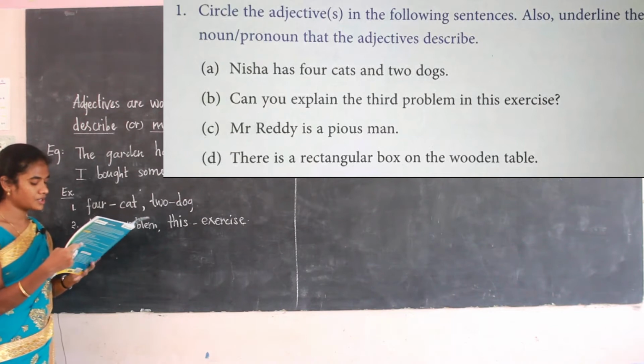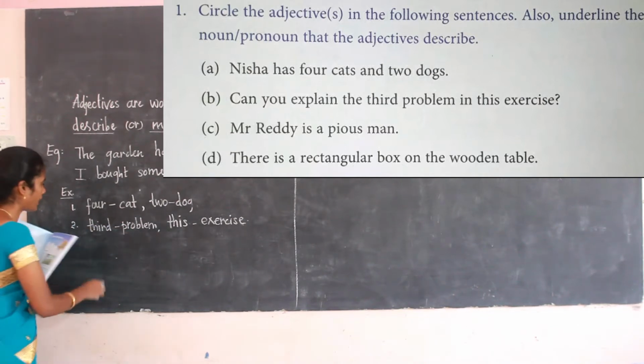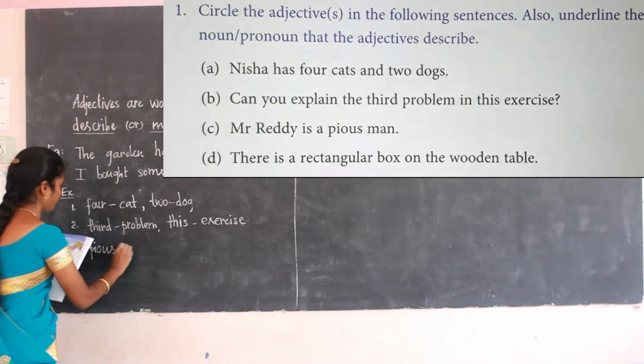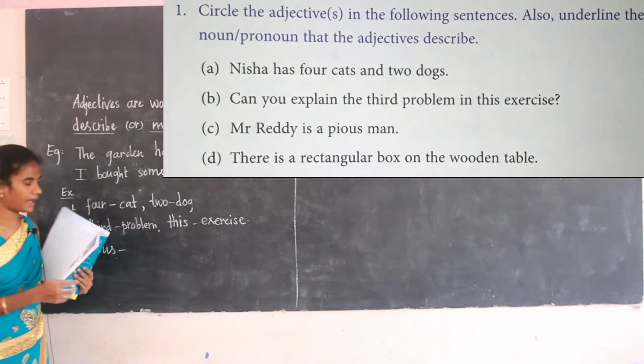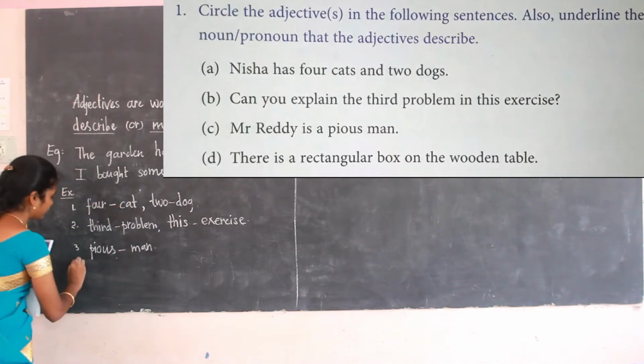See, Mr. Reddy is a pious man. So here the adjective is pious. Pious is the adjective. It describes the noun man. Man is the noun here.